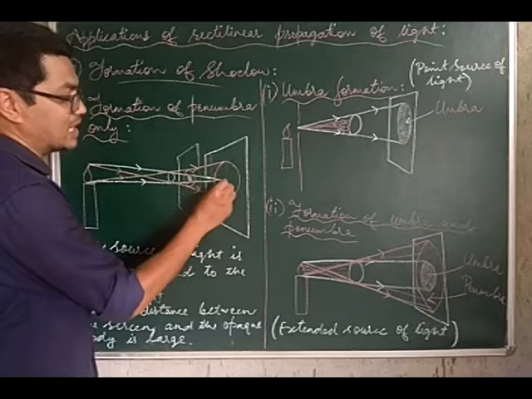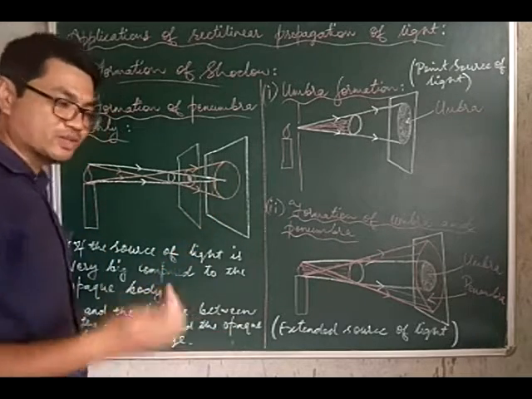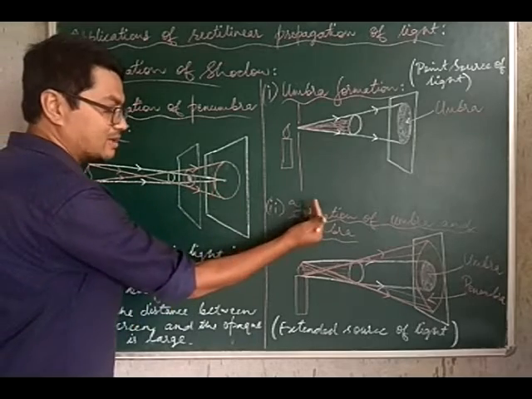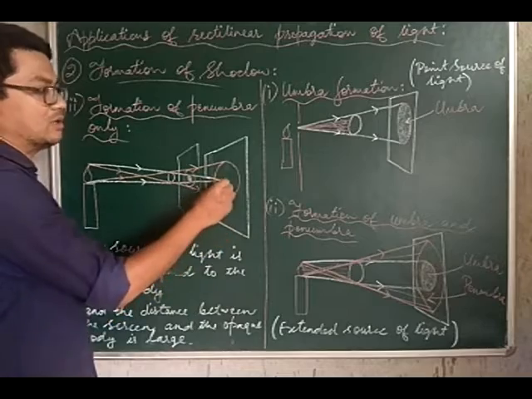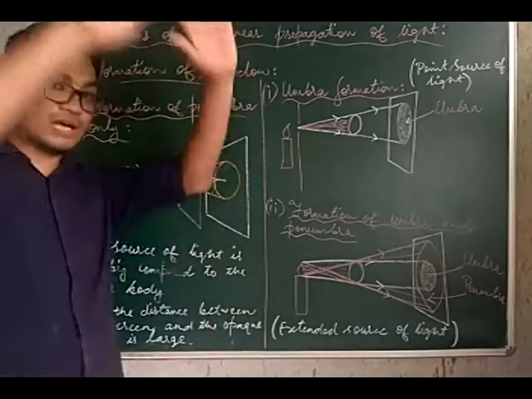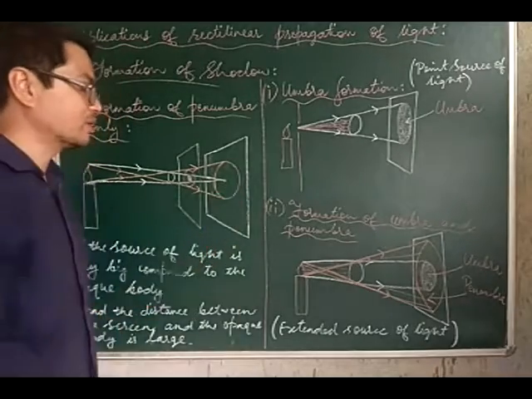Take the screen farther away, and your umbra completely disappears. You only have a bigger penumbra region, bigger than this.